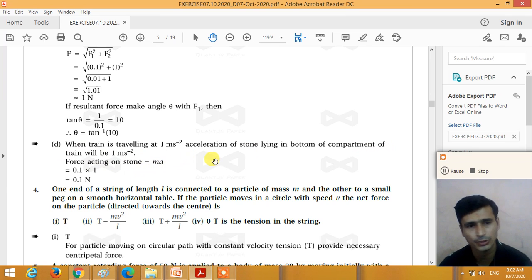So when the stone is lying on the train, the weight force is in the downward direction, but the weight force is cancelled by the normal force, right? So the only force acting on the stone is the force due to the acceleration of the train, m into a, 0.1 into 1, we get 0.1 Newton. So dear student, understand the answers of all the first three questions.